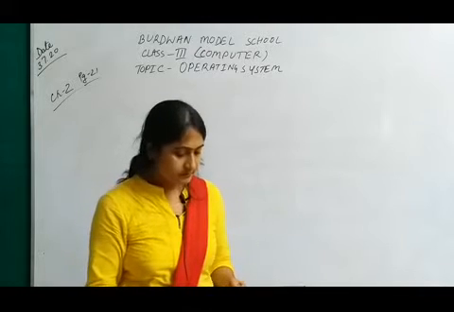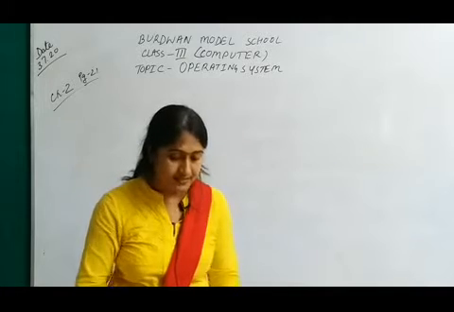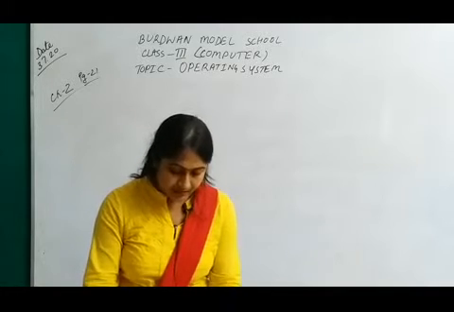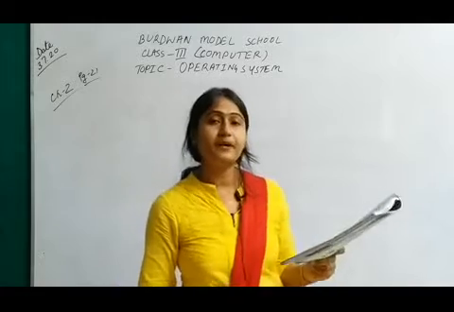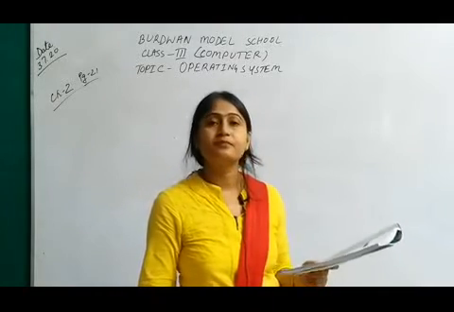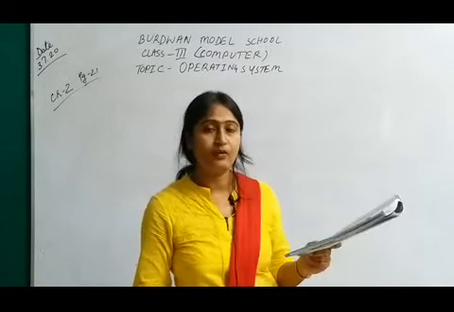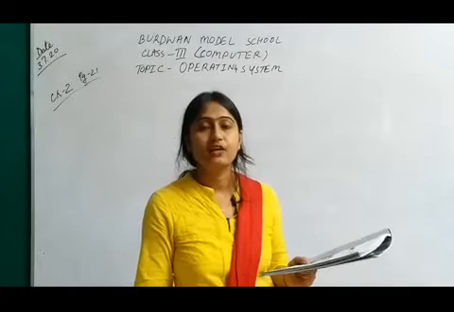Types of operating system. There are different types of operating systems. In a computer we use Windows: Windows 95, Windows 98, 2000, and now we are using Windows 10.